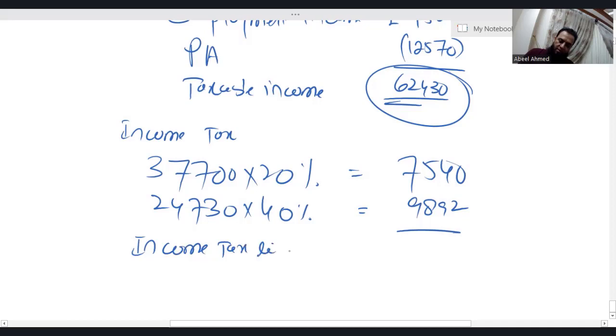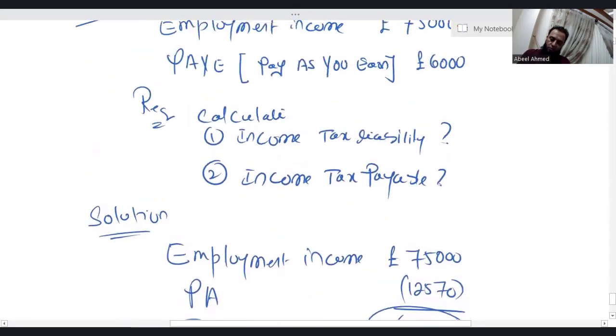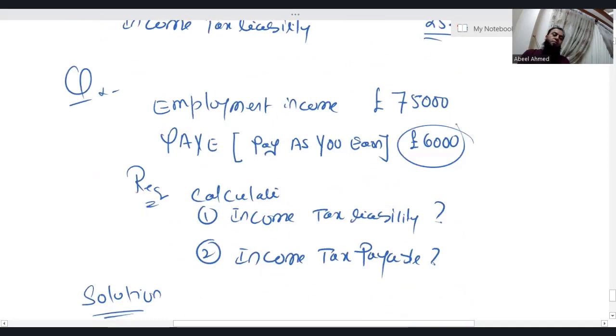Here comes your income tax liability. Your income tax liability is 17,432. But a very interesting thing is this individual has already paid tax in advance, which is 6,000, pay as you earn.